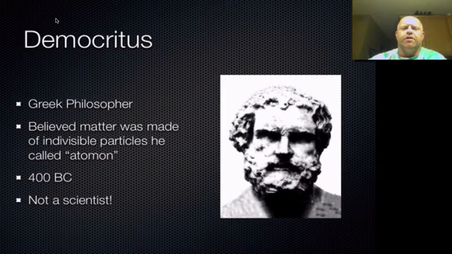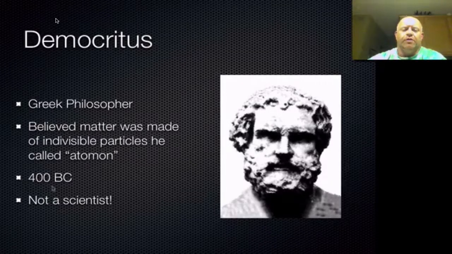First person we want to talk about in a historical aspect is Democritus. Democritus was not a scientist, he was a Greek philosopher, and he was credited basically with being the first person to have the idea that all matter has to be divisible. And you can break it down into smaller and smaller pieces, and at some point you have to get to an end of that division. And the end of that division is what we now call the atom.